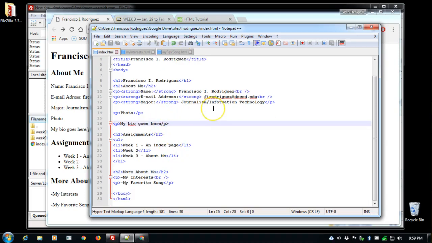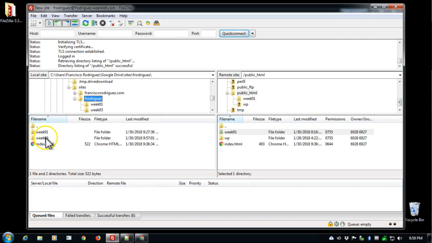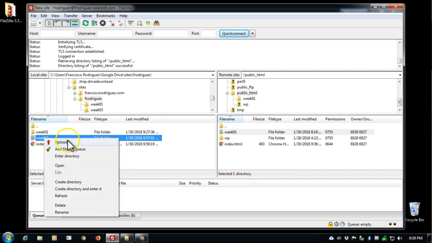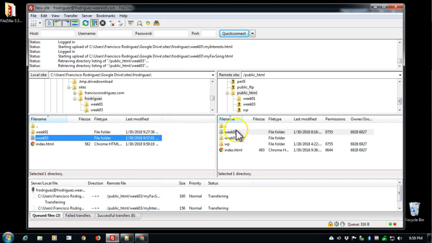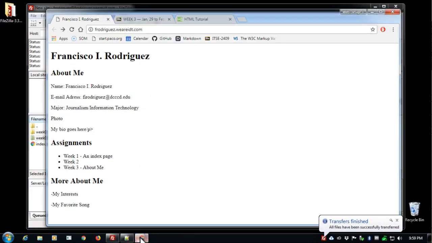Okay, I have some coding errors in here. I'm going to make sure that that's opening and closing wherever. And now that I see that, I guess this is a good time as any to upload these files, and let me do that right now. I'll go into week 3 in my FileZilla, and well, I don't have to go into it. I can just upload the whole folder. Right click, upload into the root folder. My week 3 will appear, and that way when I go back I can reload this and see what's happening.